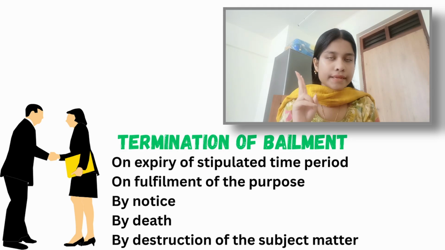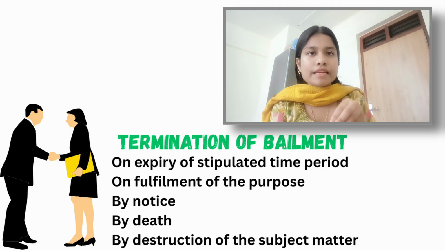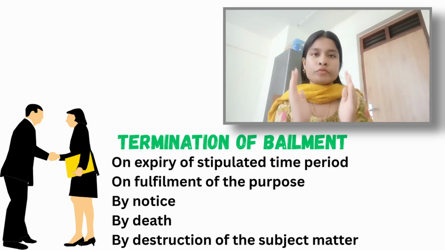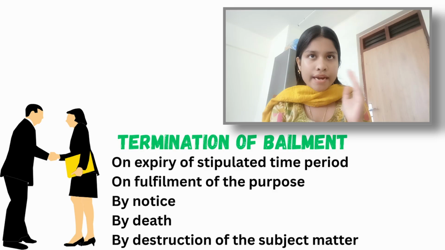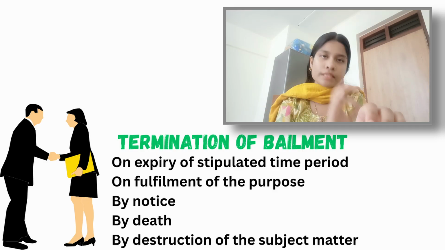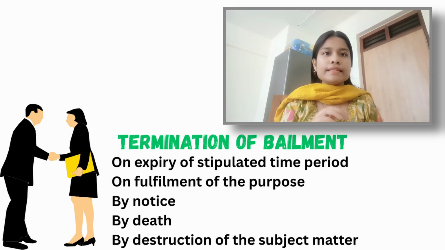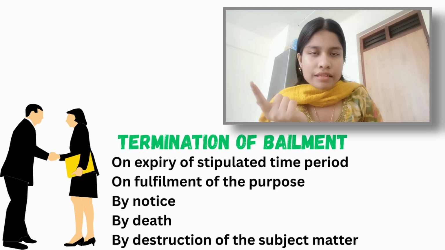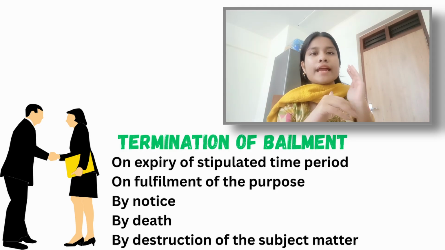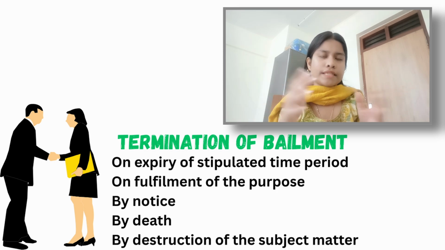Number 2 is on expiry of a stipulated time period. It means if the goods were given for a stipulated time period, for example 1 month, 3 months, 9 months, then after that time the contract of the bailment will be terminated on the expiry of such period. And number 3 is by notice, and the last is by death, because a gratuitous bailment can terminate upon the death of either of the bailor or bailee, meaning either of the parties.